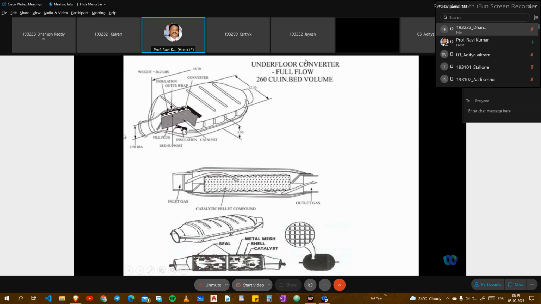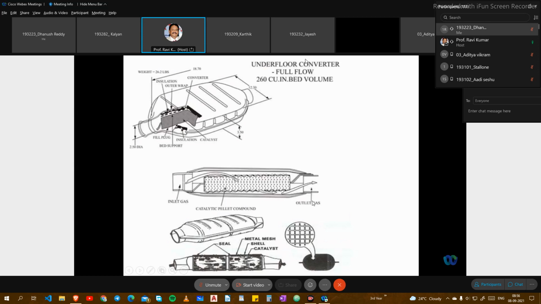This is called from the silencer we are going to convert here, and this is called outlet, where you have 12.3 adjust diameter, and the design of this is 3.5 height, and the size will be 18.7 centimeters, or the height is given. Inlet gas will be entering here and going to the catalytic converter, and the compounds will be there in the particles. Different types of shapes you can arrange, and different modes we are going to have.